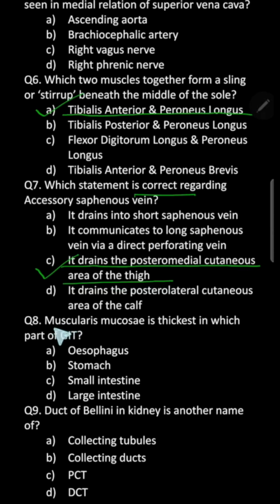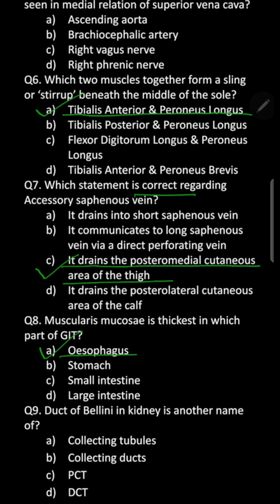MCQ number 8. Muscularis mucosa is thickest in which part of the GIT? Esophagus, stomach, small intestine, large intestine. So remember that muscularis mucosa is thickest in the esophagus because it's the vertically placed portion of the GIT in the posterior mediastinum, and the lumen is closed all the time, except only when the food passes through it, then only it opens.